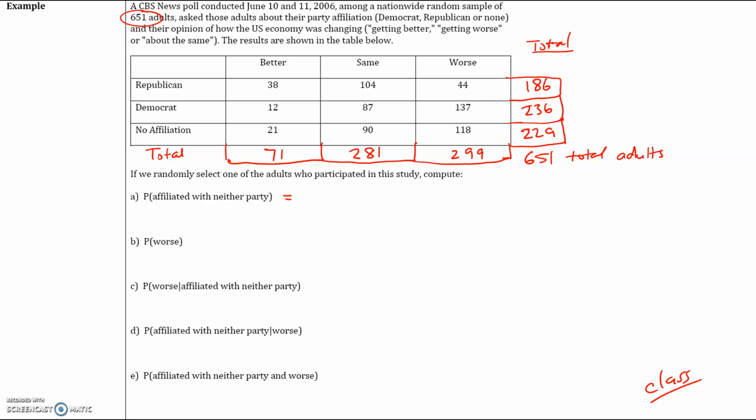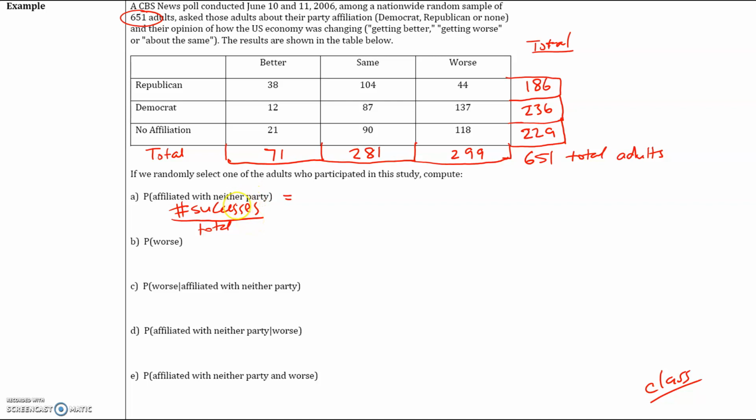So the first question says, what is the probability that if we select a random person, they have no party affiliation? So remember that probability is going to be the number of successes, however we define a success. So in this case, a success is anybody that doesn't have a party affiliation divided by the total.